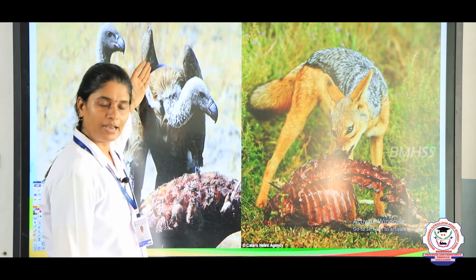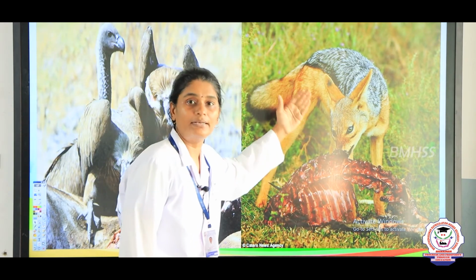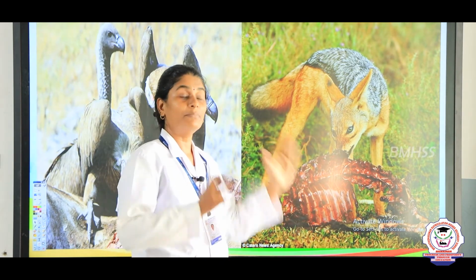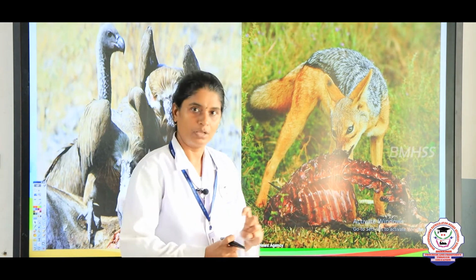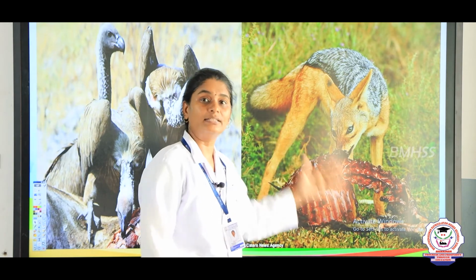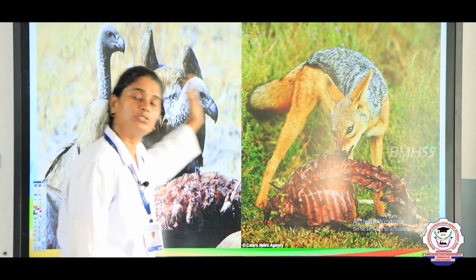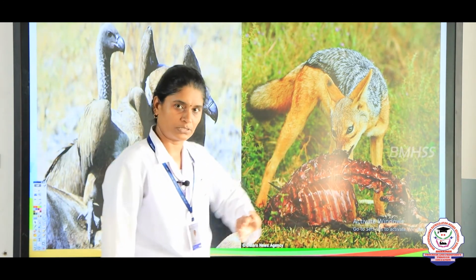Once a lion or a tiger dies, or if any animal dies, usually some animals hunt other animals for food. For example, a lion or a tiger hunts another animal, kills it and eats it. But a vulture or a jackal will eat dead animals which died maybe one or two days before, eating the flesh of the dead animals. That is why these animals are called scavengers, or tertiary consumers, right.